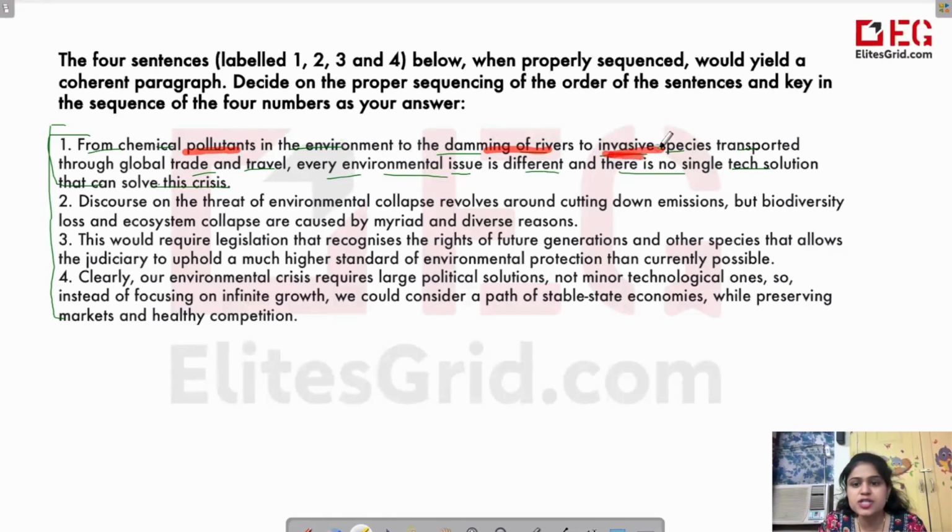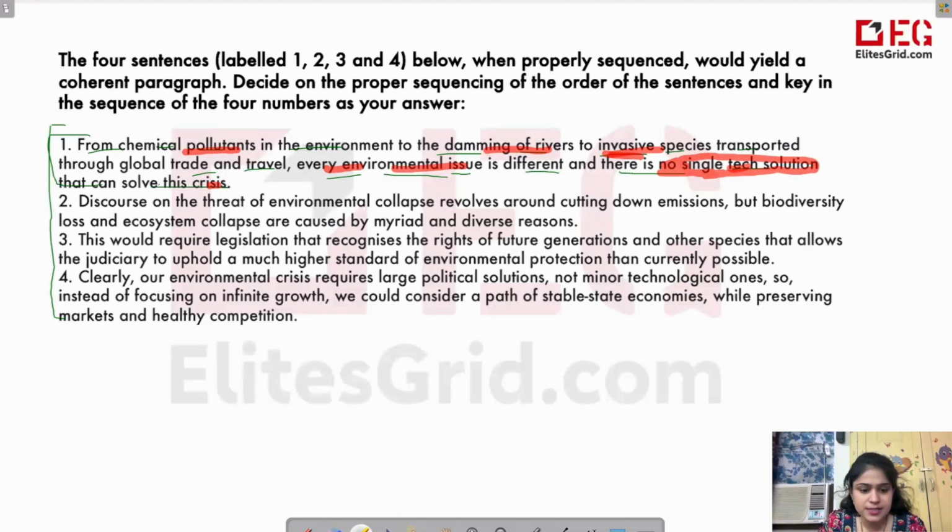So jo bahar se species aake native species ko khatam kar dete hain. So in all the environmental issues, they are different and there is no single tech solution. So this is also telling us that there is no one technological solution that can solve this crisis.